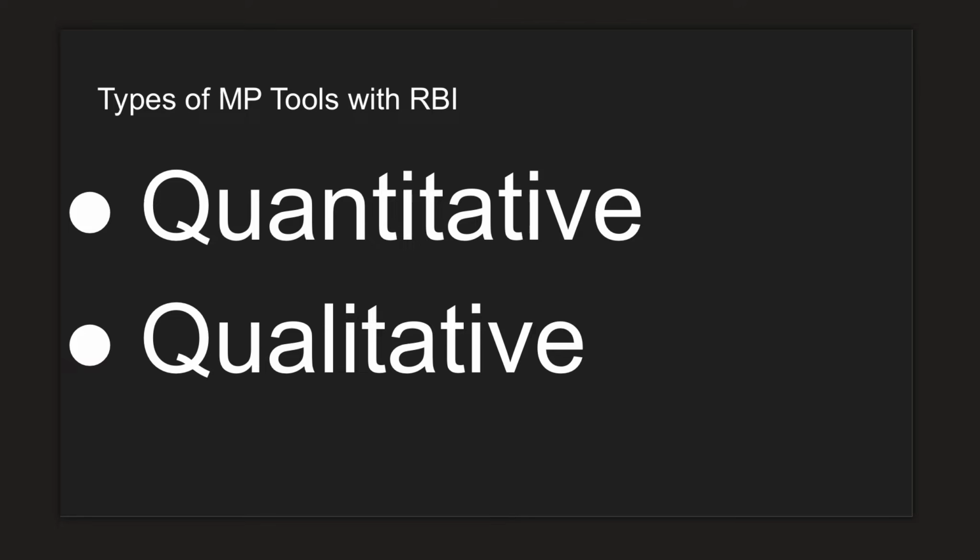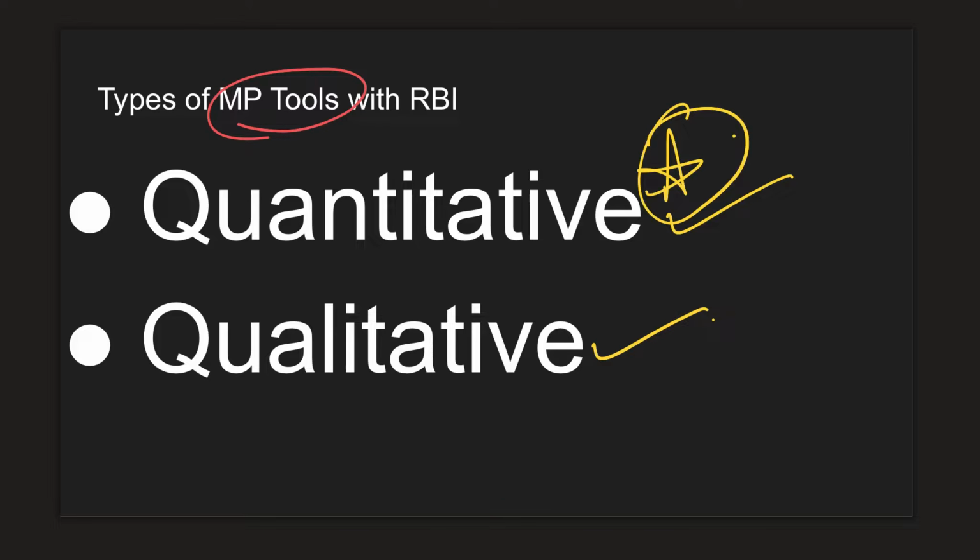Moving on. What are the different kinds of monetary policy tools that are available with RBI? Basically, they can be categorized as quantitative, that is, a number is associated with them, and qualitative, something that is intangible but will definitely have an impact on monetary policy. In this video, we'll be trying to understand the quantitative tools of RBI.